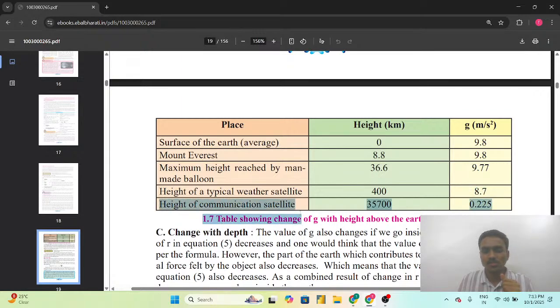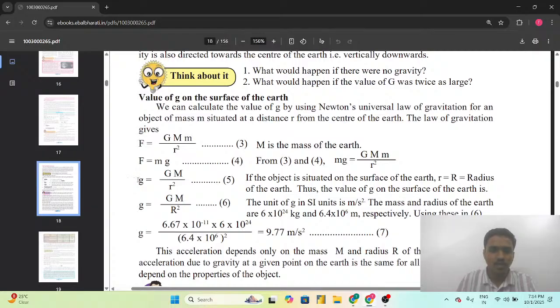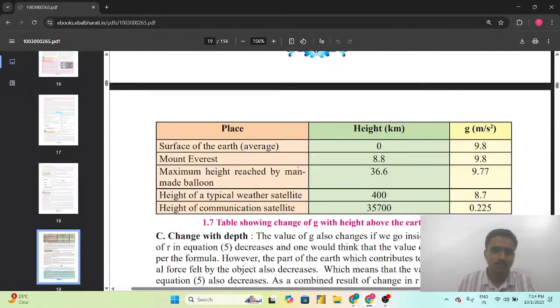Height of a communication satellite is 35,700 kilometers. Acceleration due to gravity is 0.225. So here we can see that as the height increases, acceleration due to gravity is decreasing. This is because of the formula that we have derived here, that g is equal to GM upon r square. As the distance is increasing, acceleration due to gravity is decreasing.